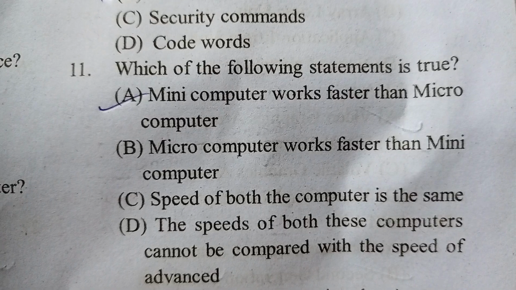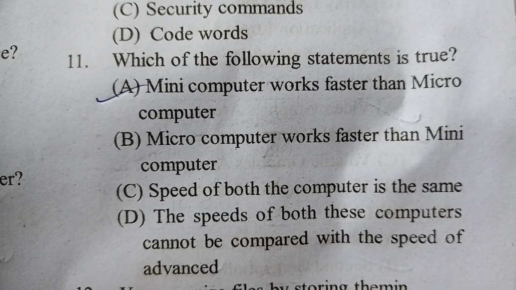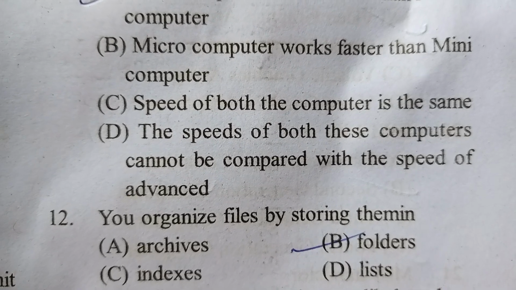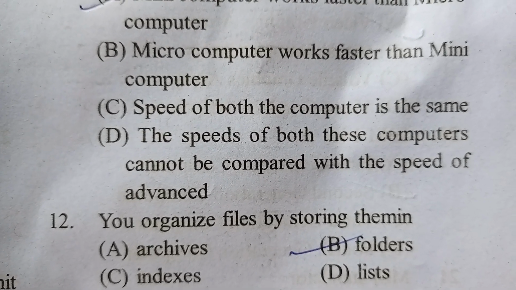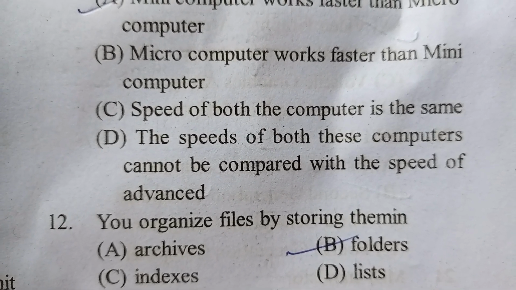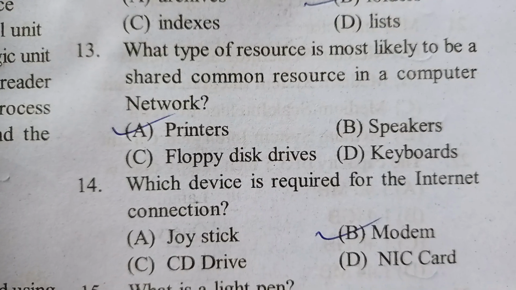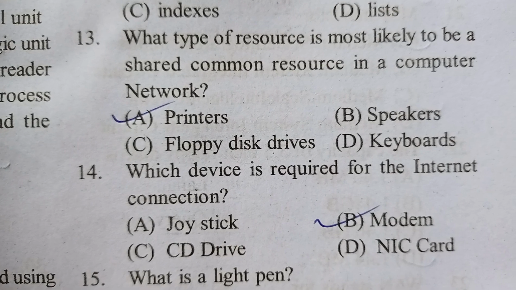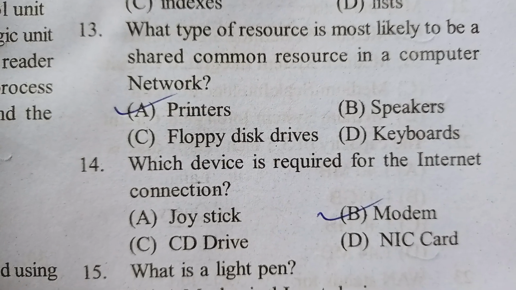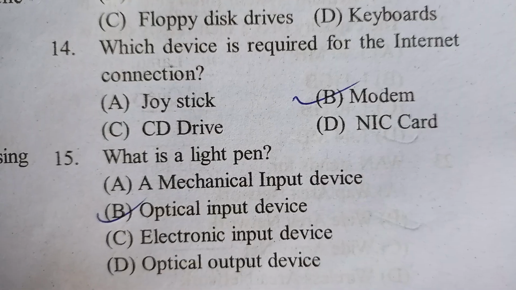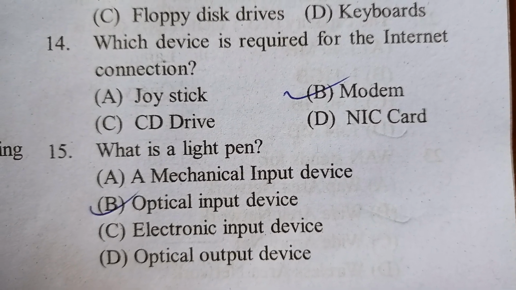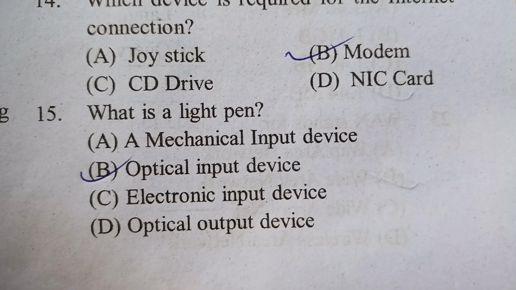Which of the following statement is true? Option A right answer, mini computer works faster than microcomputer. You organize files by storing them in, option B right answer, folders. What type of resource is most likely to be a shared common resource in a computer network? Option A right answer, printers. Which device is required for the internet connection? Option B right answer, modem. What is a light pen optical input device?